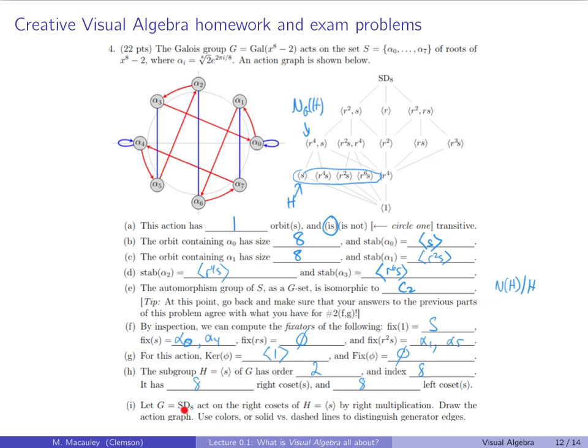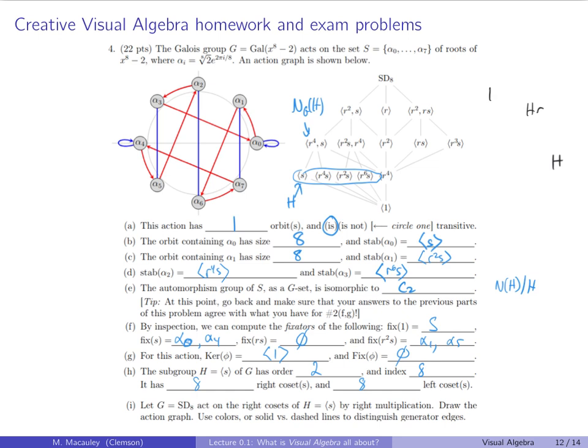Let this group act on the right cosets by right multiplication. Draw the action graph. That's what this is. This is the action graph. So if I want to draw this, I would say that this is H. This is HR.